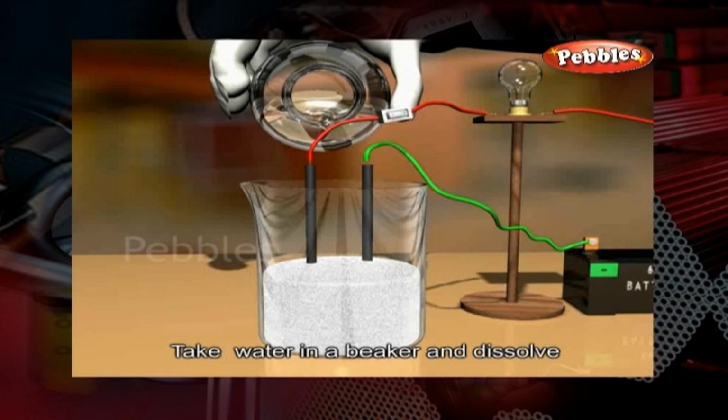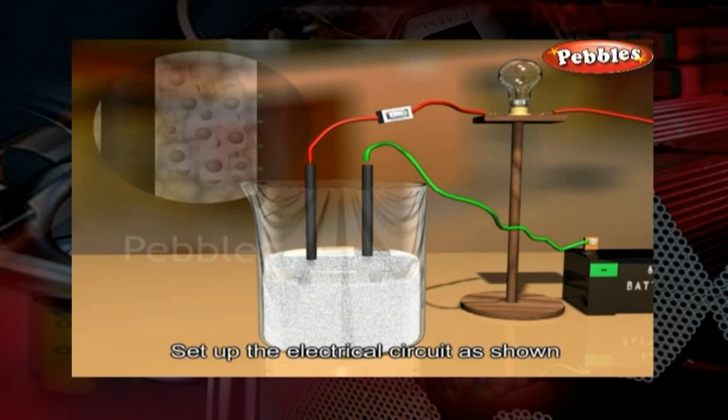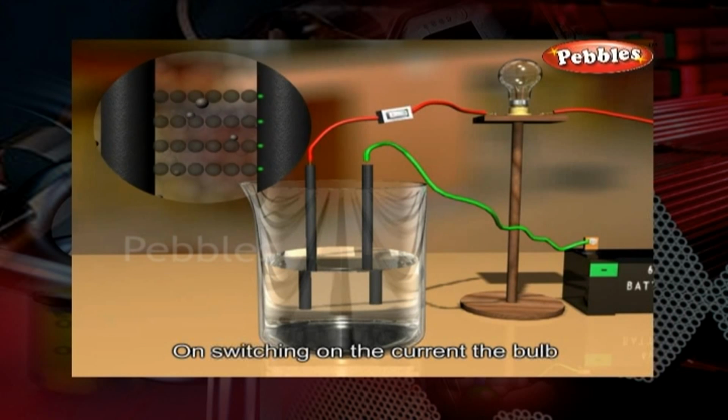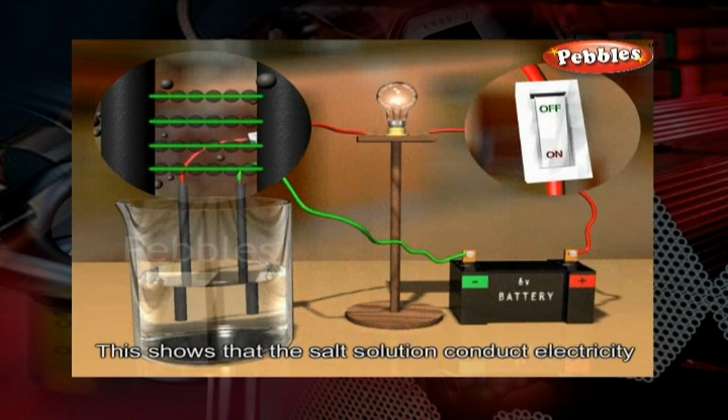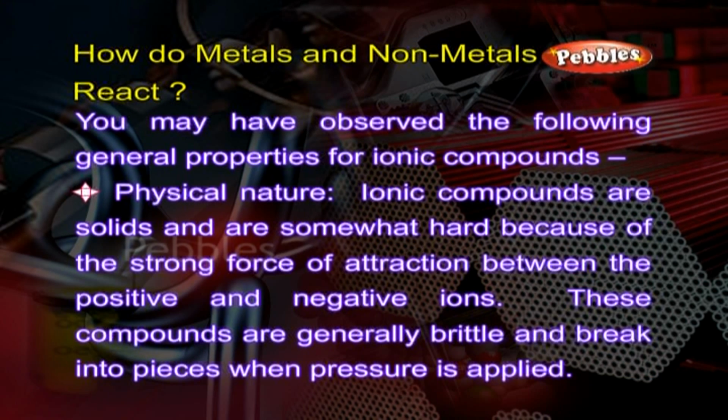Take water in a beaker and dissolve any one of the above salts into it. Set up the electrical circuit as shown. On switching on the current, the bulb is found to glow. This shows that the salt's solution conducts electricity. You may have observed the following general properties for ionic compounds.